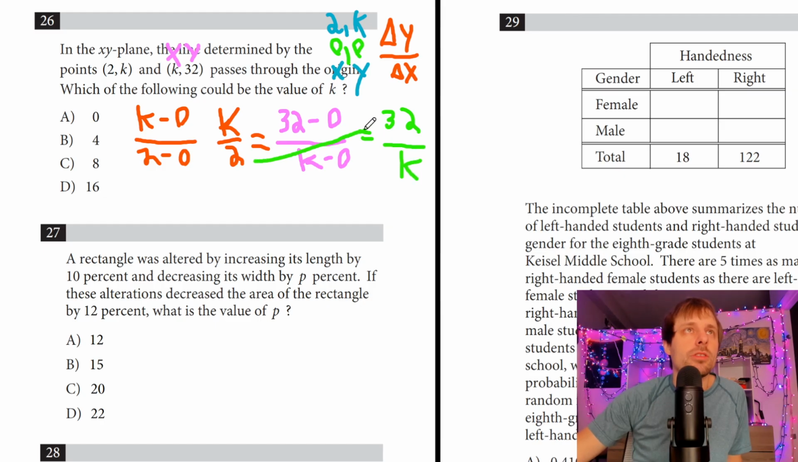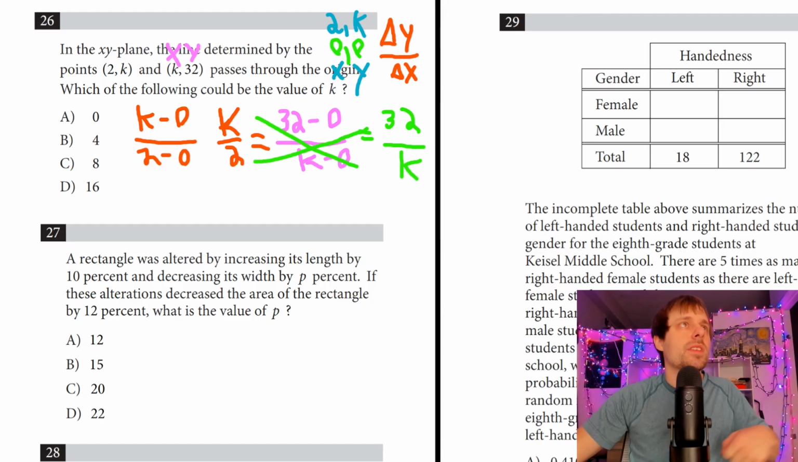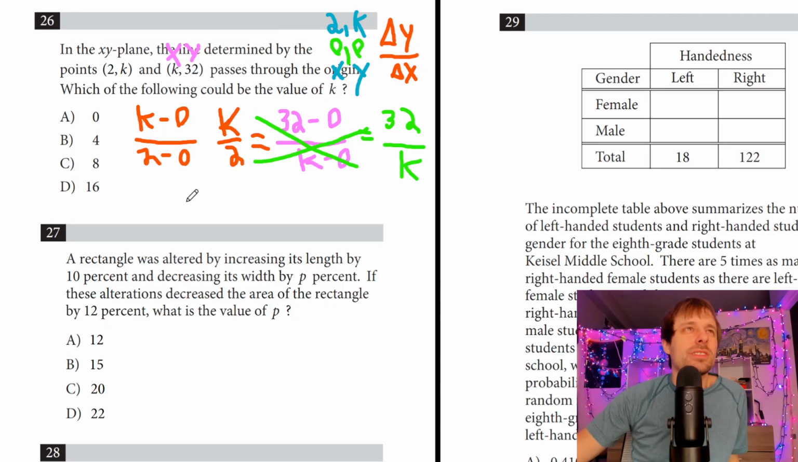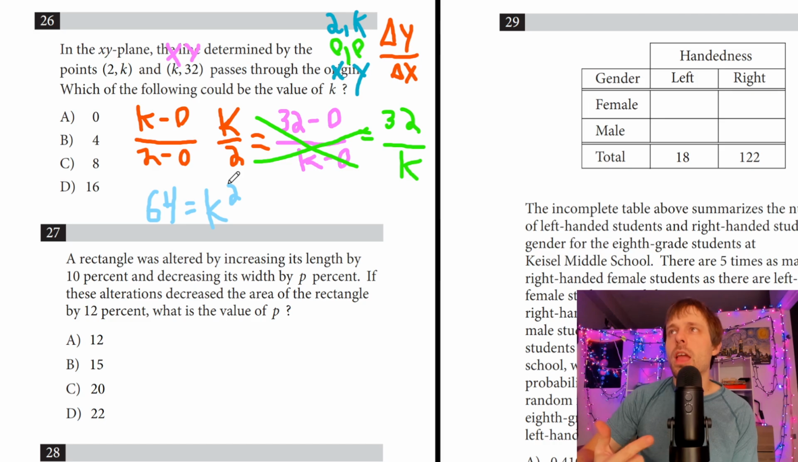And I'm going to cross multiply these, right? Because those two slopes should be equal to each other. And I get, it looks like 64 is equal to K squared. And you could have accidentally got a negative here. If I would have done, maybe I said 0, 0 was between them. So maybe I did 2K to 0, 0 and then 0, 0 to K32.